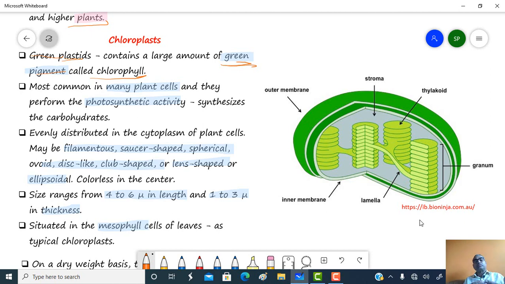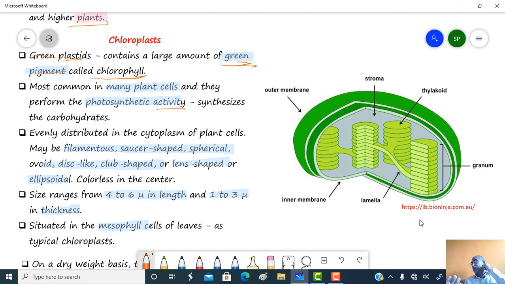Most common in plant cells, chloroplasts perform the function of photosynthesis, and the resultant product of photosynthesis is the food material. That food material is usually in the form of carbohydrate, but in a metabolic pool, this carbohydrate may be converted into various types.